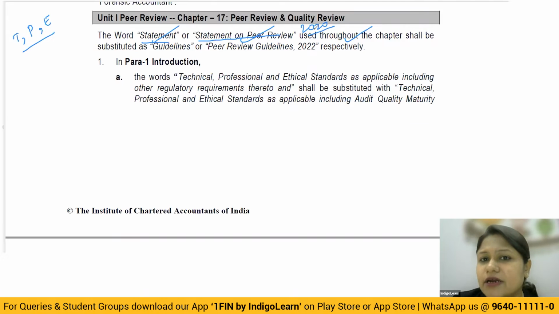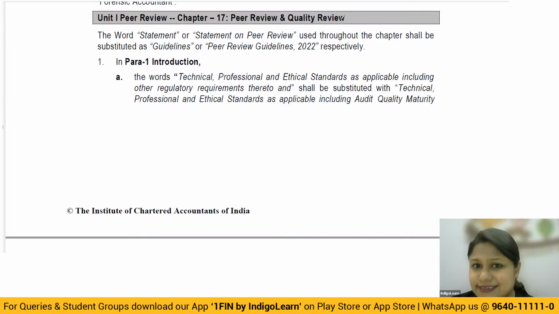Now, this entire peer review statement has been substituted by something new that is called the Peer Review Guidelines 2022. So wherever you studied as per the Statement on Peer Review 2020, now automatically you have to replace it by saying it should be as per the Peer Review Guidelines 2022. So the entire statement is now getting replaced by the guidelines. Okay, Peer Review Guidelines, that is 2022.